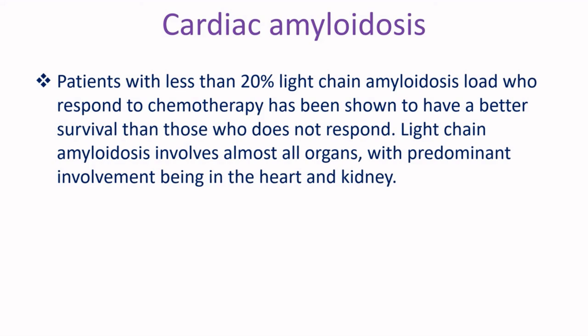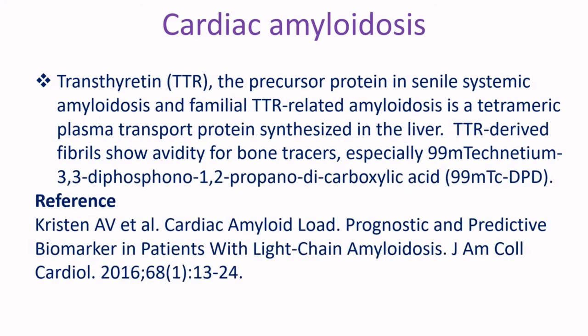Light chain amyloidosis involves almost all organs, with predominant involvement being in the heart and kidneys. Transthyretin, the precursor protein in senile systemic amyloidosis and familial TTR-related amyloidosis, is a tetrameric plasma transport protein synthesized in the liver. TTR-derived fibrils show avidity for bone tracers, especially 99m technetium DPD.